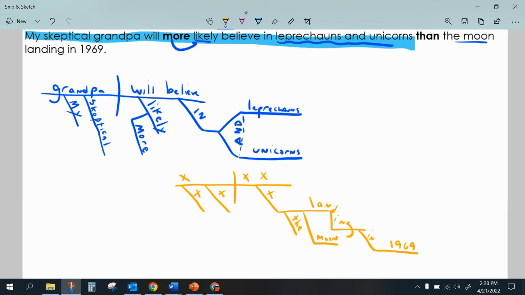I put 1969 underneath the verb part. It tells me when, but I guess you could put it underneath the noun. I wouldn't argue with it. In this case, then, perfect. I'm now going to use that word than as my glue. That's my subordinating conjunction, which means I'm going to go from this verb, in this case, will believe, with this verb, and I'm going to connect always back to my comparison word, which is the word more. And the word than, I'm not very good at writing today. I'm not sure what's going on with my pen. There you go. Gets to sit on that dotted line.